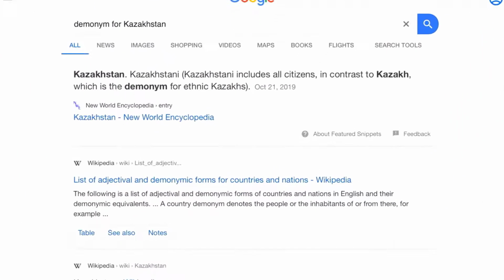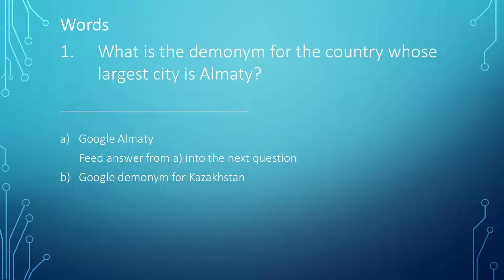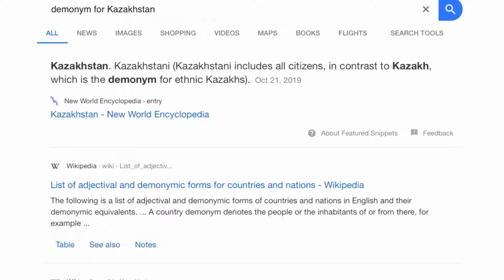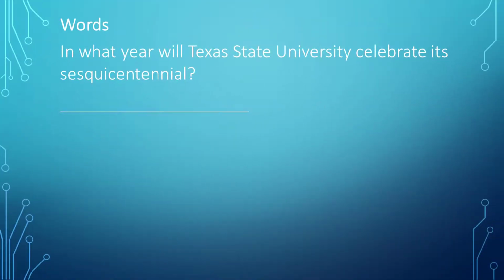Now this page is providing 2 potential answers, so I need to be careful to match what the question asks for. The question states, what is the demonym for the country? So that includes all the citizens. Therefore the answer is Kazakhstani and not Kazakh. On to the next question.